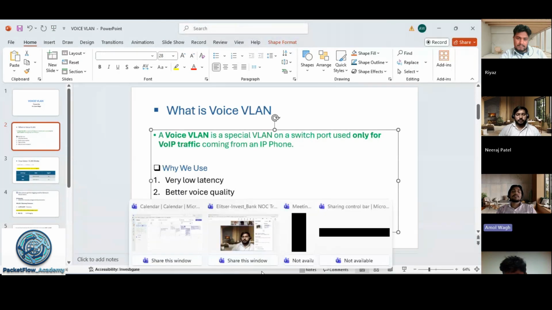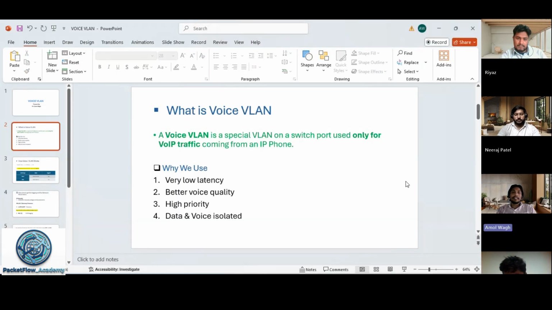Suppose we get latency on the data, then no one will notice.